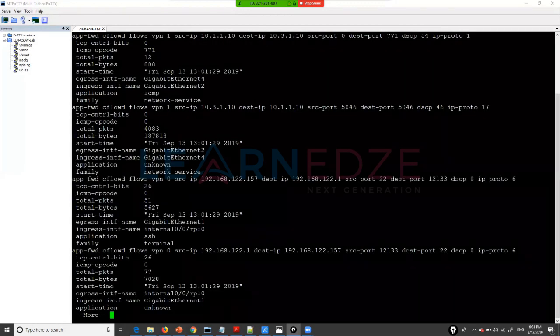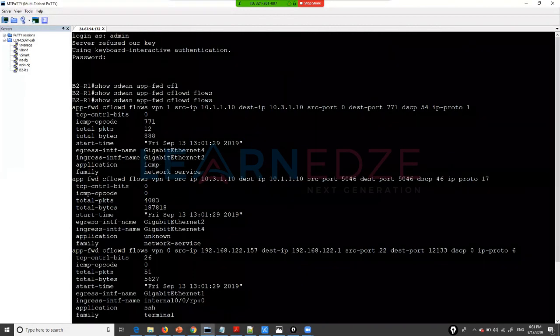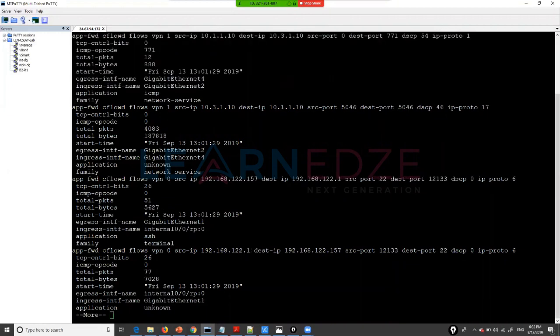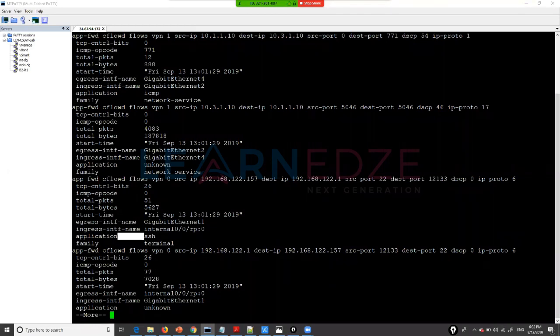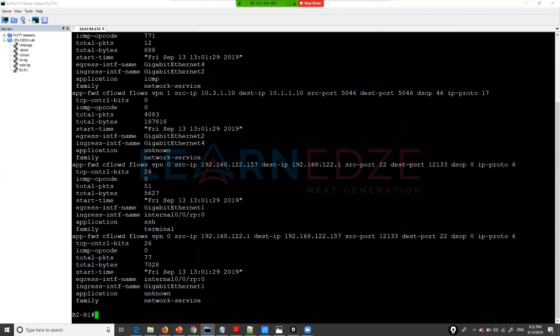Okay, you can see this much traffic is going on. These are the flows basically. You can see I have ICMP traffic. We also have some SSH traffic, right? And we also have the source IP, the destination IP, the source port and the destination port, and the DSCP value for it. So you will have complete visibility into your network, your WAN network basically, right? Including which interface it is taking.